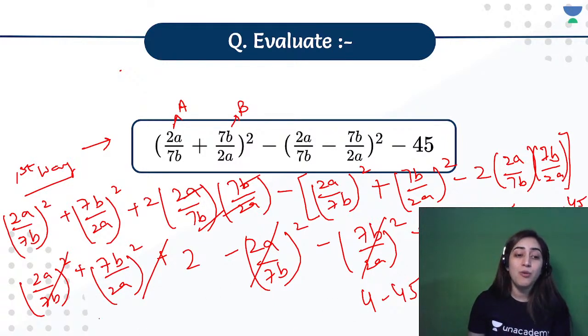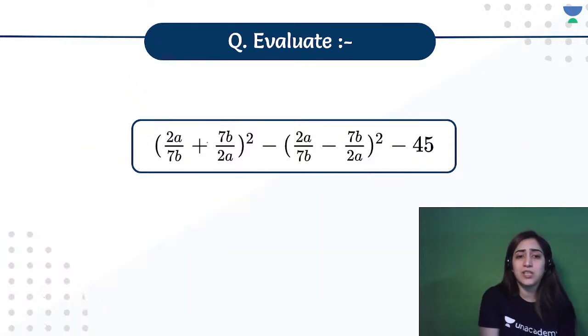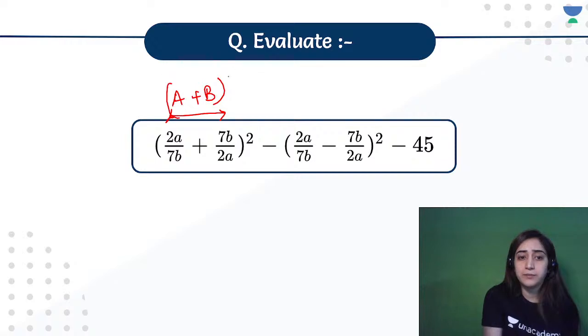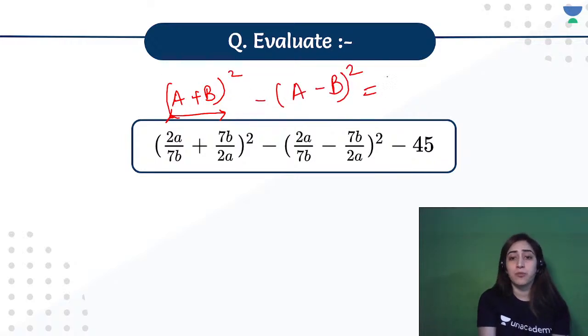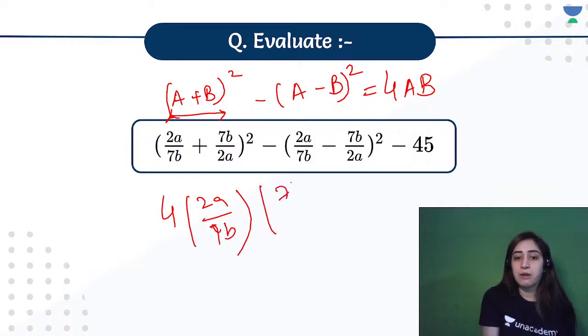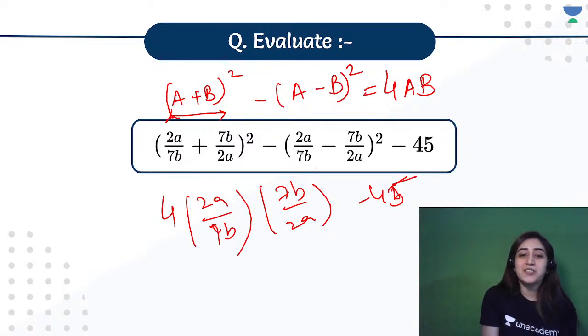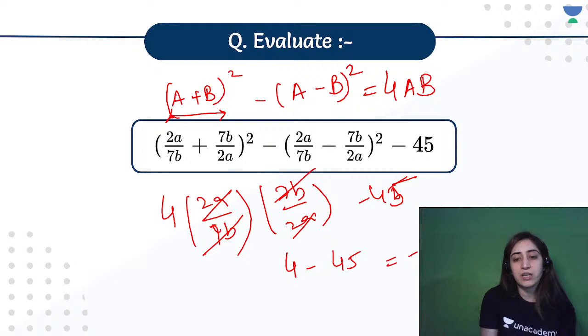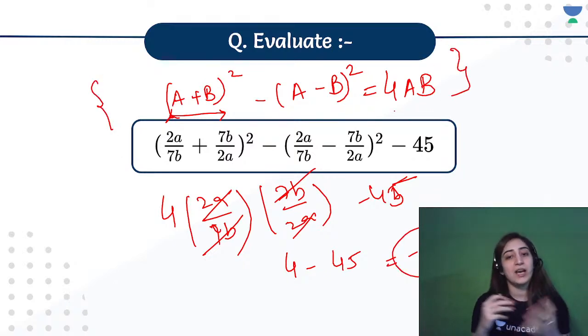All right. Now, moving on to the second way which I was discussing. So just take this whole number, a plus b whole square, negative of a minus b whole square. So we know this identity when we do subtraction. It's 4ab. Right. So why don't we use it, 4 into 2a by 7b into 7b by 2a, negative of 45. I'm so sorry. Yeah. So this and this gets cancelled. So we are left with 4, take away 45 gives you minus 41. And in the reasoning, you can write I'm using this particular identity and you're sorted in two steps.